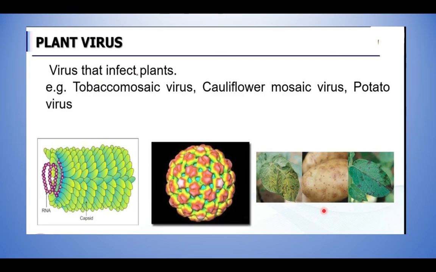And next, some examples of plant virus. If the virus is present over the plant, it is called plant virus. Living over the plant, this virus can infect the plants. Example, tobacco mosaic virus. Tobacco mosaic virus means a virus living over the tobacco plant, right? Then cauliflower mosaic virus. If it is living over cauliflower, it is called cauliflower mosaic virus. And then potato virus. So how does a virus get its name? That is where it's living, based on that this virus is named.